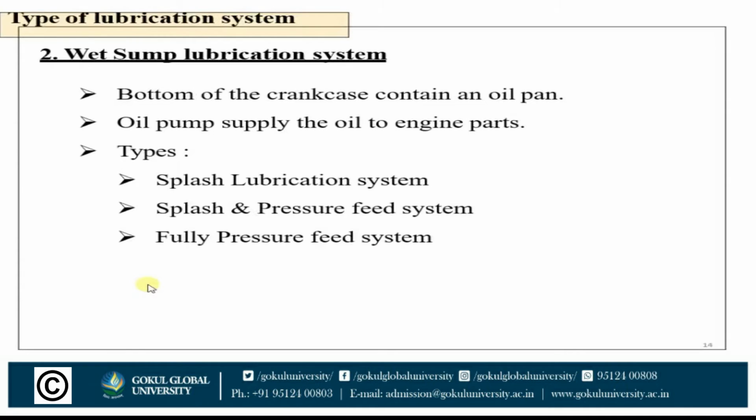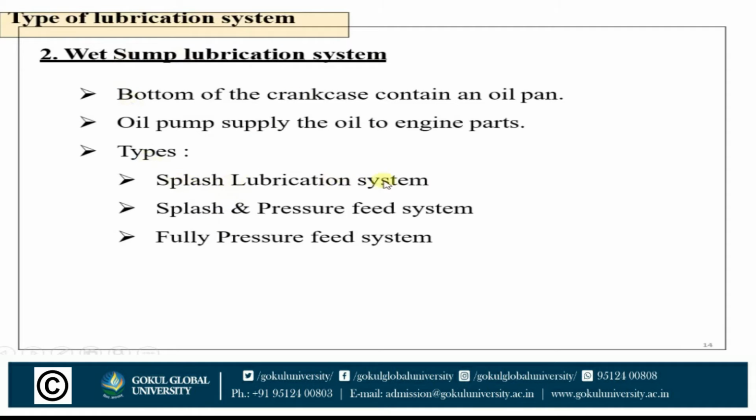Now, the second type of lubrication is the wet sump lubrication system, which has an oil pan at the bottom of the crankcase. The oil pump supplies the oil to the engine parts. In the wet sump lubrication system, the oil is stored in the crankcase, which is the bottom part of the engine, and the oil pump supplies the oil from the crankcase to the engine parts.